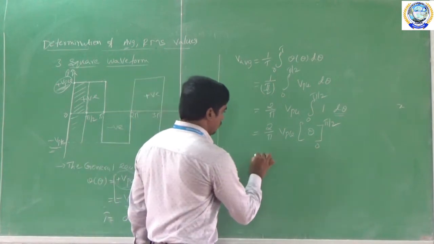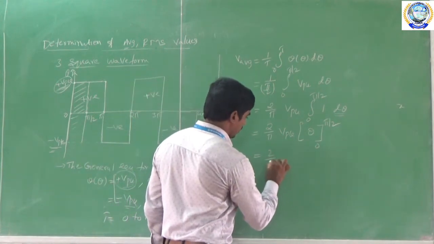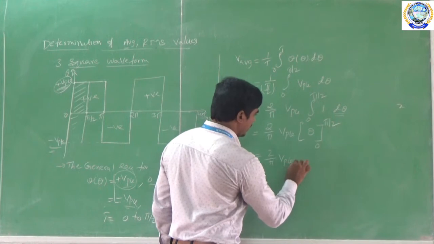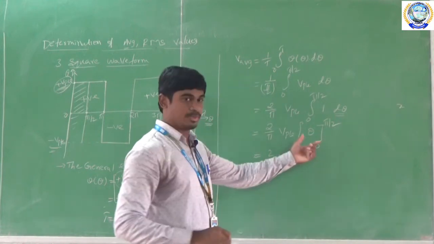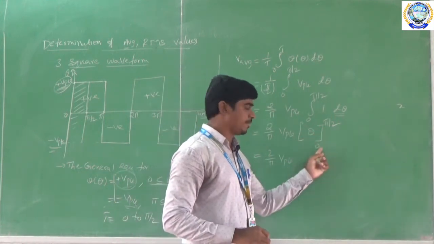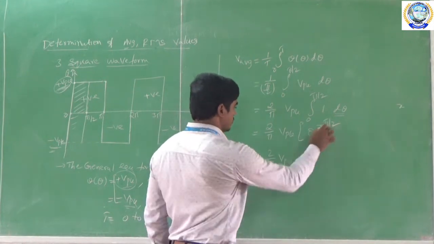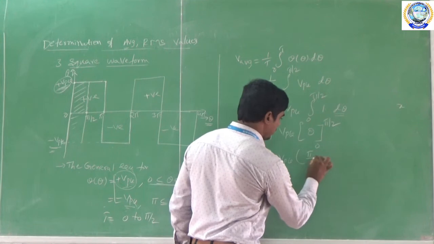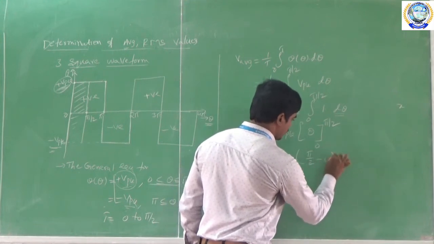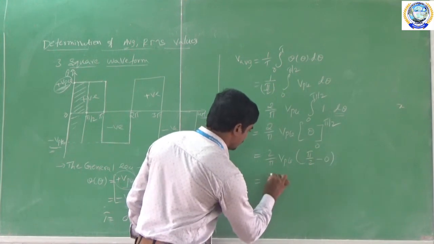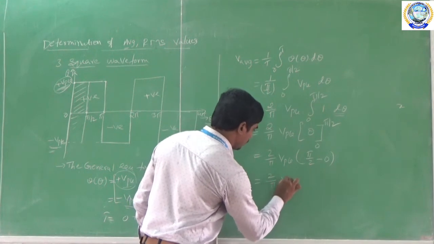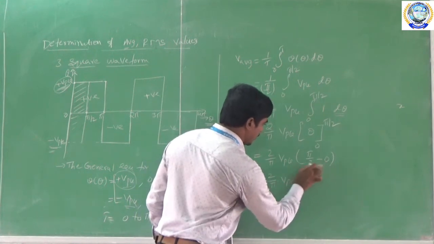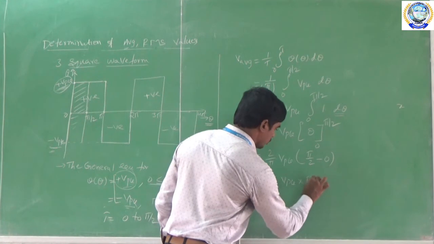Now see here 2 by pi, VPK, and how can we simplify this? By substituting upper limit minus lower limit. In the place of theta, upper limit pi by 2 minus lower limit 0. So this becomes 2 by pi into VPK, pi by 2 minus 0, which is pi by 2.